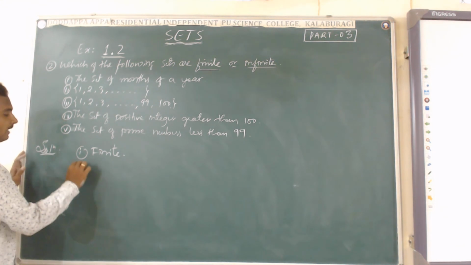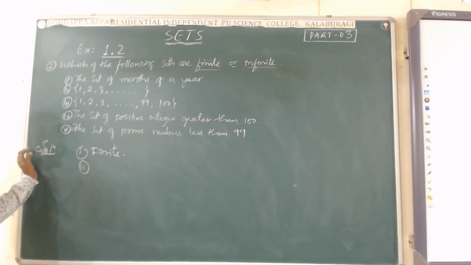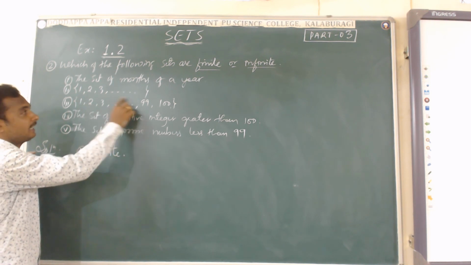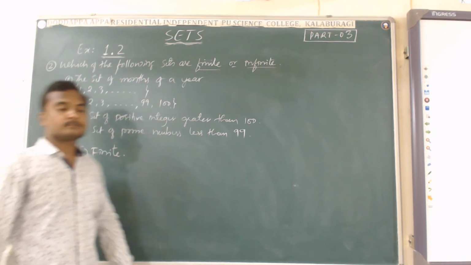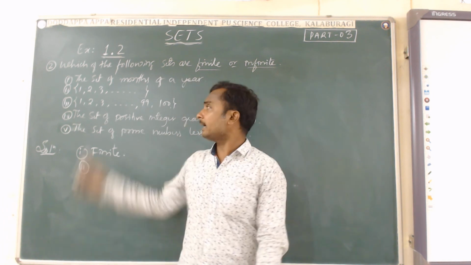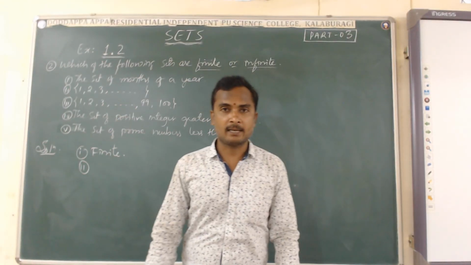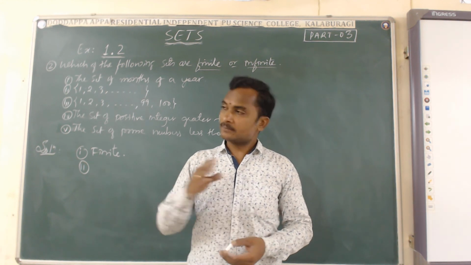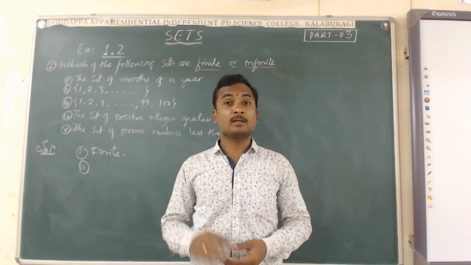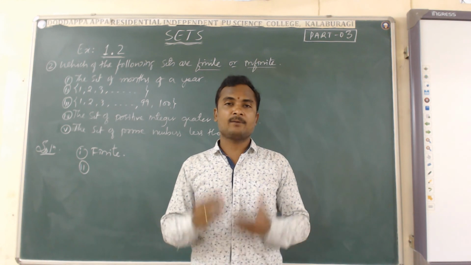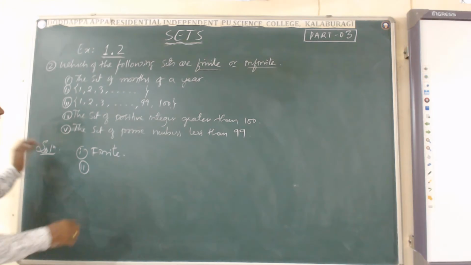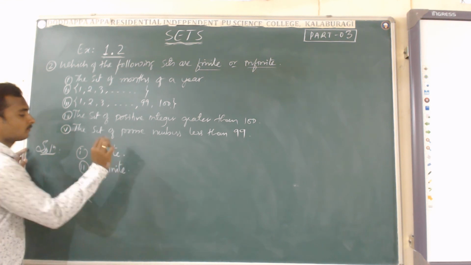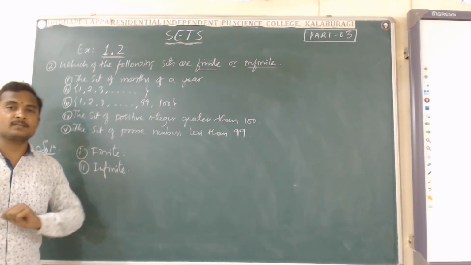It is finite. Second example, you can see the set which contains 1, 2, 3 and so on. Can you guess where the end is? No one can, because there is no stop, there is no end number. It is flowing towards infinity, towards the unreachable number. Therefore, no doubt the second set is an infinite set.